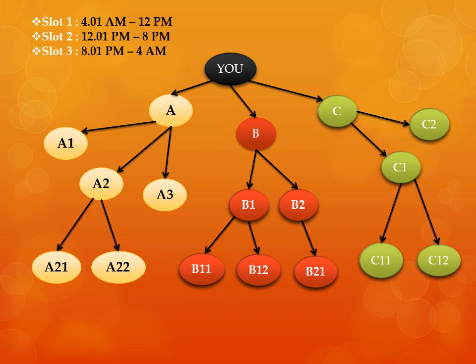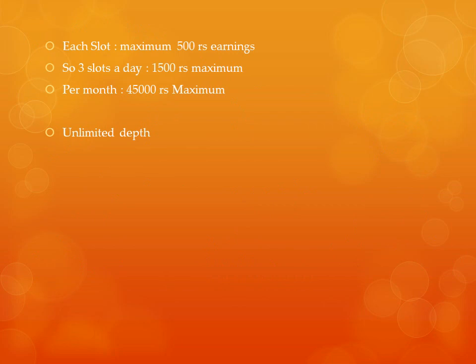But will you get 3 into 200 rupees, 600 rupees? No, the company is telling if more than 2 pairs are made in one slot, the company will give a maximum of 500 rupees. Consider in slot 3, 2 pairs join, you will get 400 rupees. So if each slot is a maximum of 500 rupees, 1500 rupees per day, or a maximum of 45,000 rupees per month, you have the capacity to earn. How? Just by adding members, and when they pair up, you will earn money.